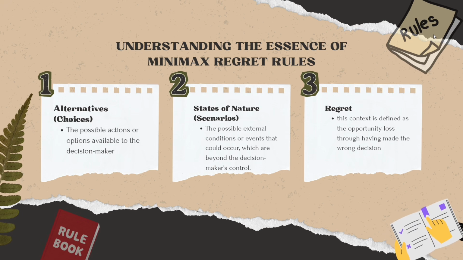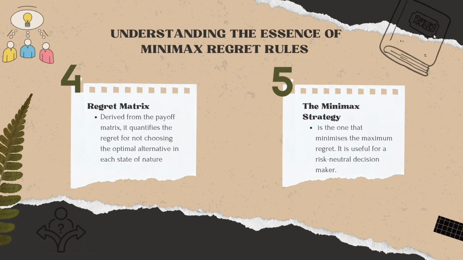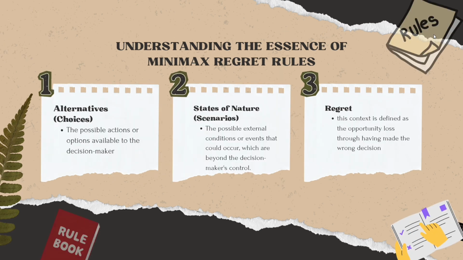Understanding the essence of Minimax Regret Rules, there are 5 categories of Minimax Regret Rules, which is alternative, states of nature, regret matrix, and the Minimax strategy. For the first one, alternative. This is the possible actions or options that are available to the decision maker. The second one, states of nature. This is the possible external conditions or events that could occur which are beyond the decision maker's control.